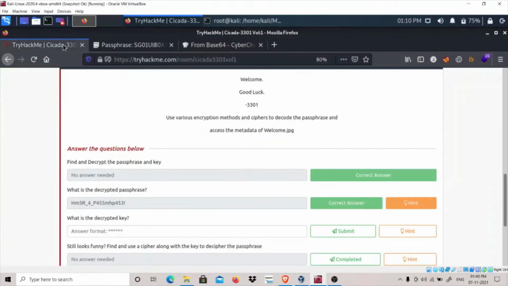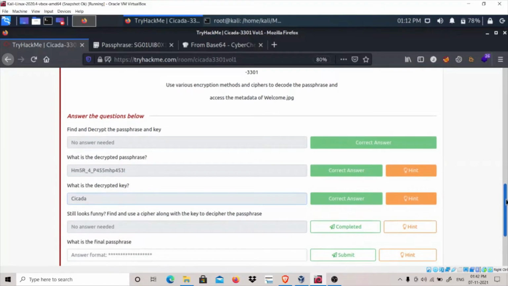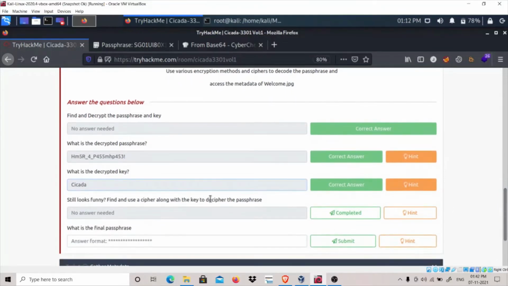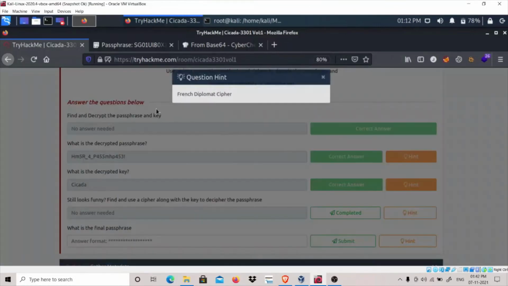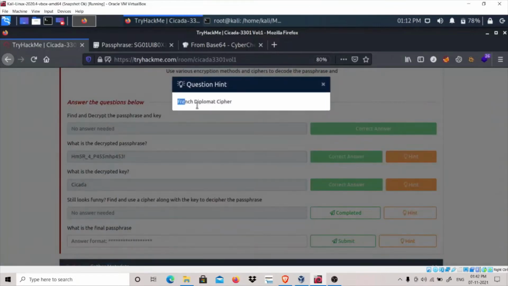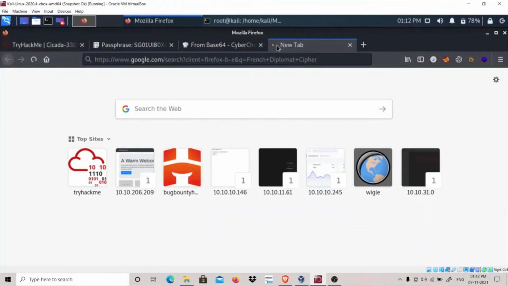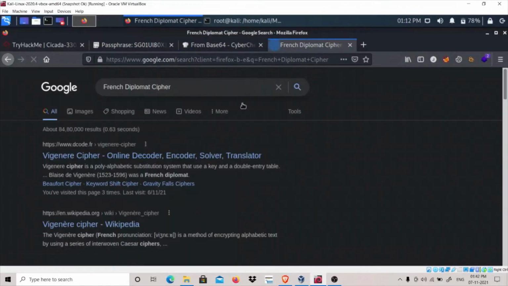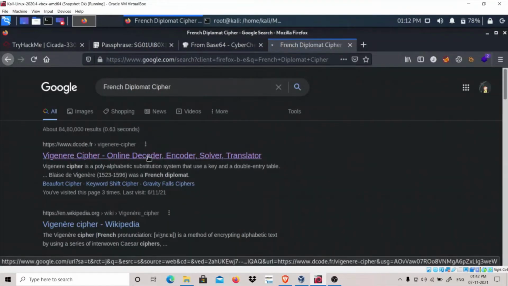So let's go to here and paste it. Still looks funny. Find and use a cipher along with the key to decipher the passphrase. Okay, so let's see the hint here. French diplomatic ciphers. So let's Google this and see what it is. Vigenère cipher.